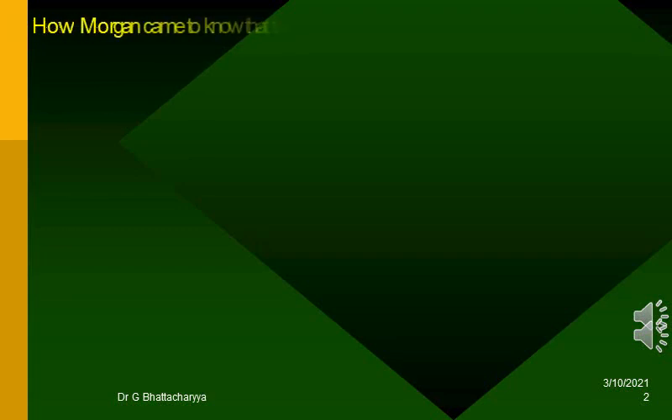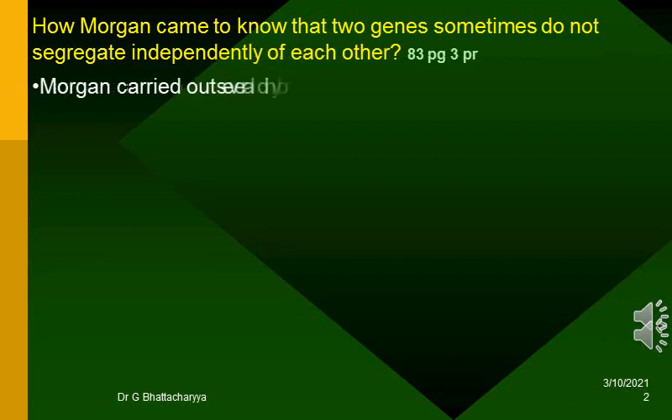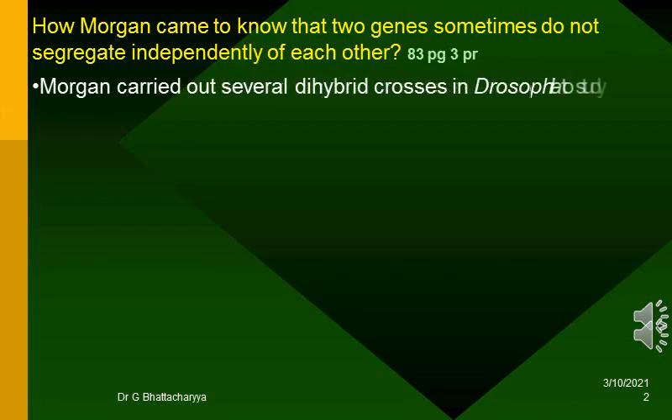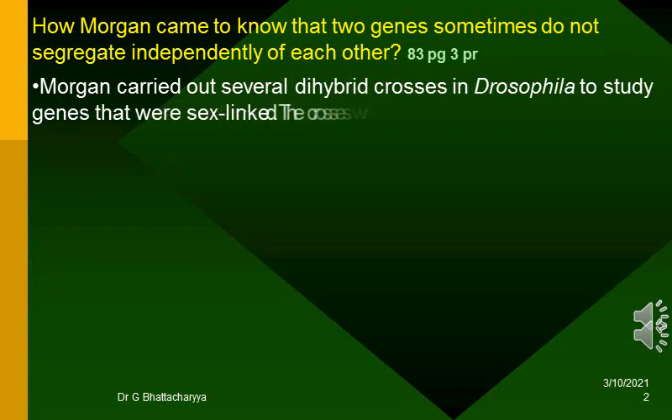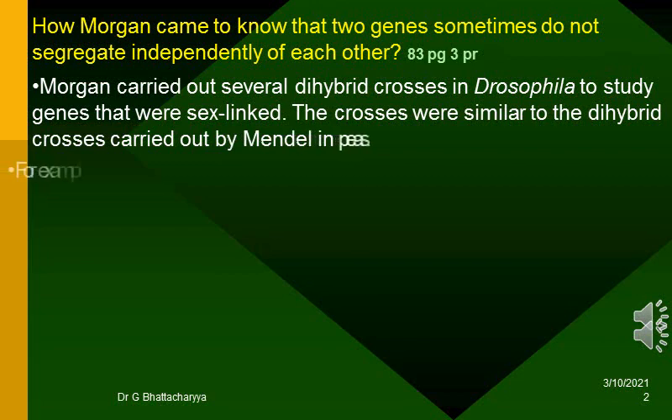How Morgan came to know that two genes sometimes do not segregate independently of each other. Morgan carried out several dihybrid crosses in Drosophila to study genes that were sex-linked. The crosses were similar to the dihybrid crosses carried out by Mendel in pea plants.